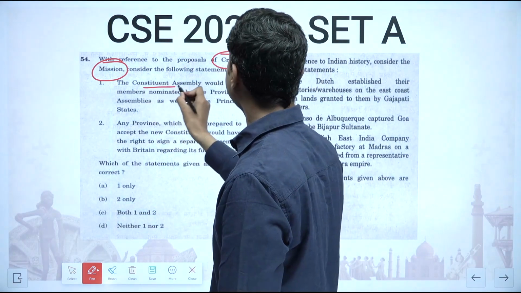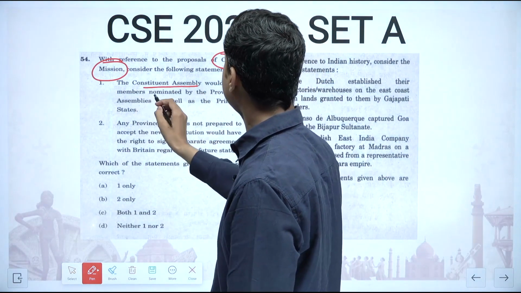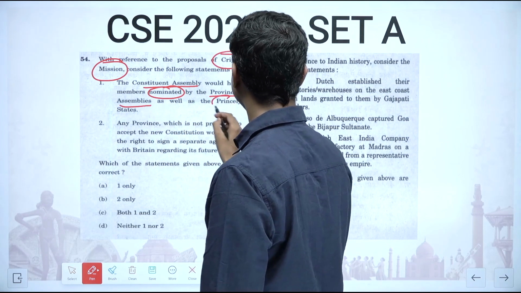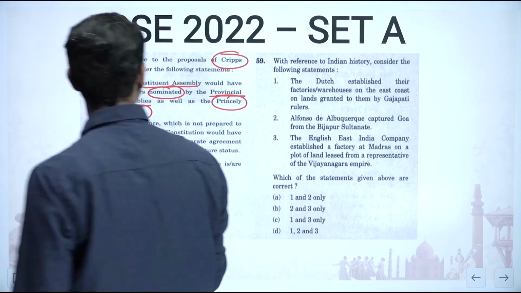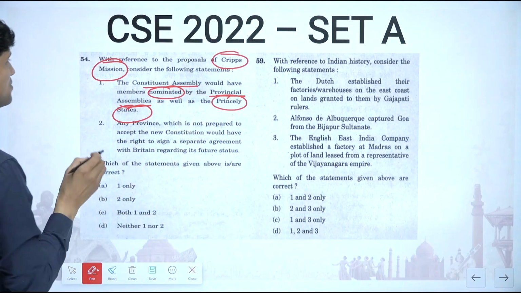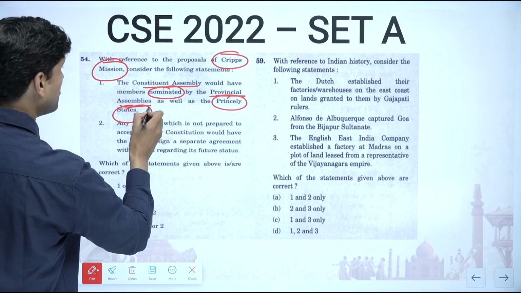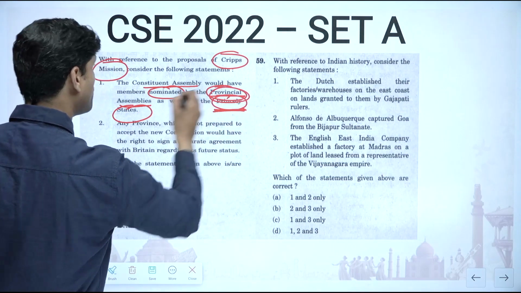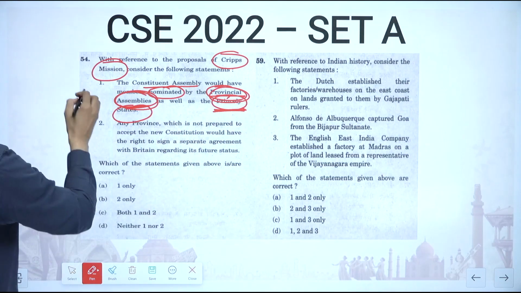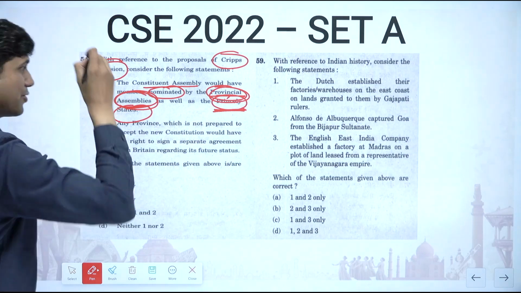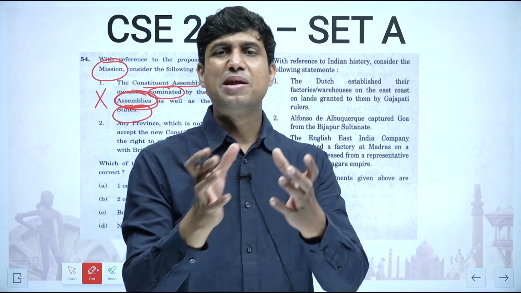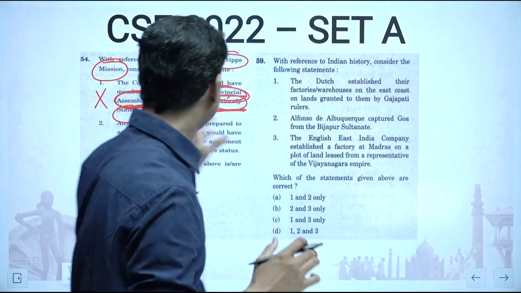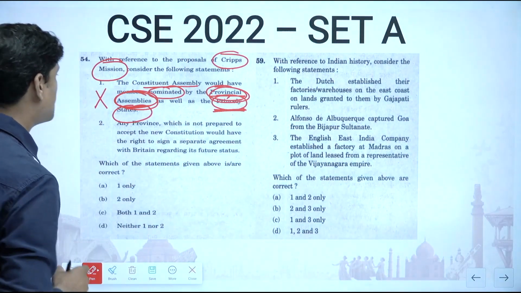The Constituent Assembly would have members nominated by provincial assemblies as well as princely states. Here is the catch. Why? Because Cripps Mission said that it will have members nominated by princely states but elected by provincial assemblies, not nominated by provincial assemblies. So this is wrong. Princely states will nominate but provincial assemblies will elect. So both cannot be nominated. So that's why this is wrong.